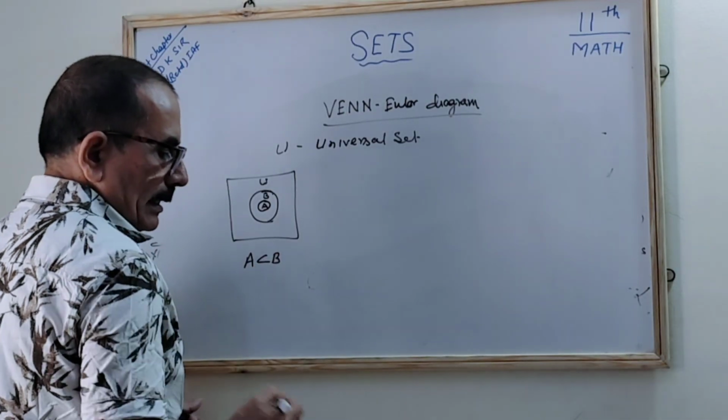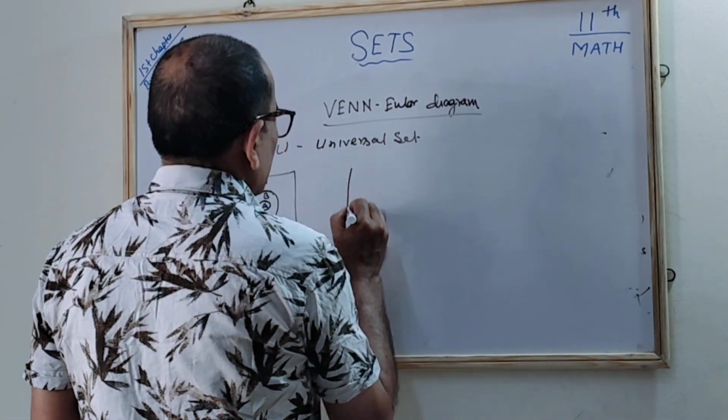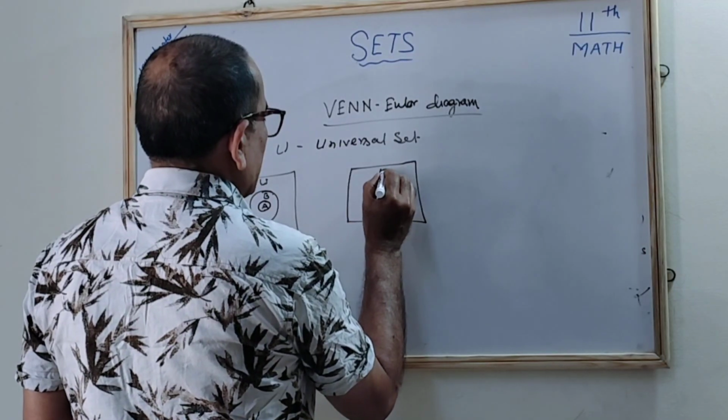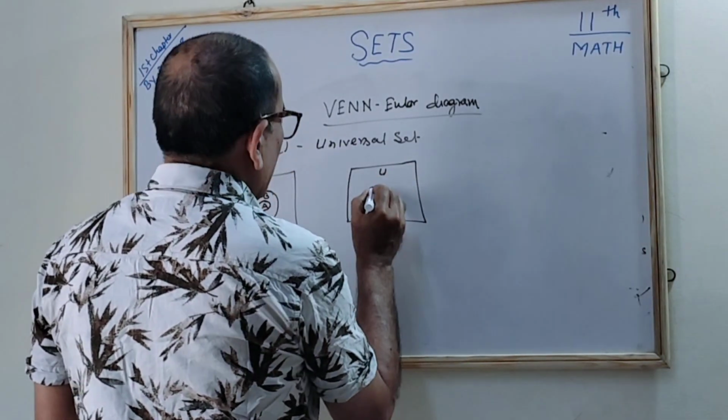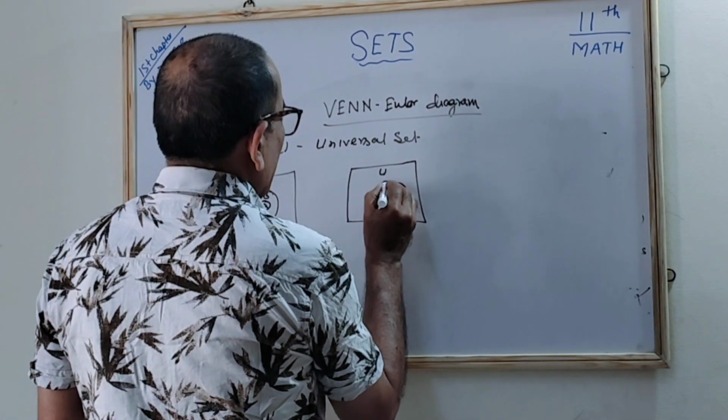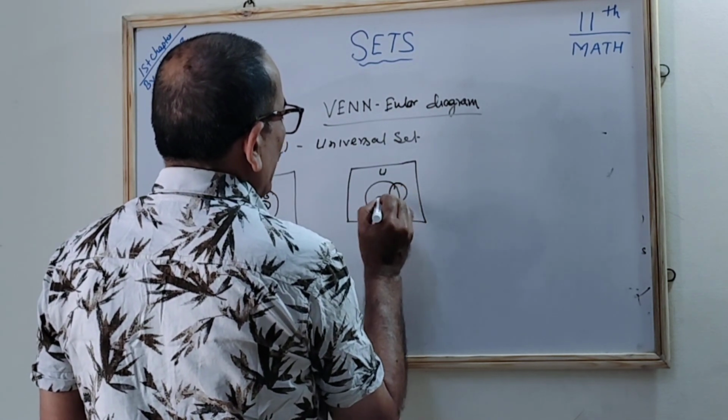In the second, this is the universal set, correct? In that we find a smaller A and a bigger B, having more elements.